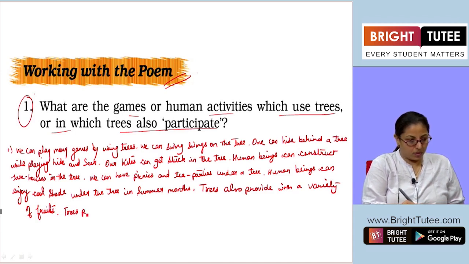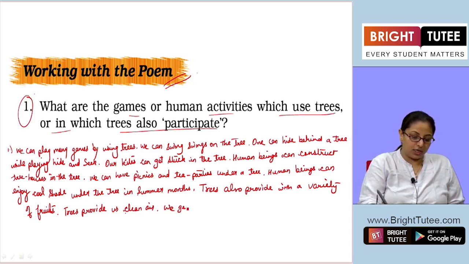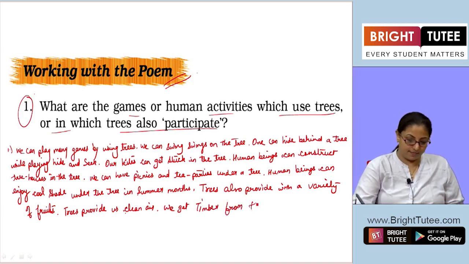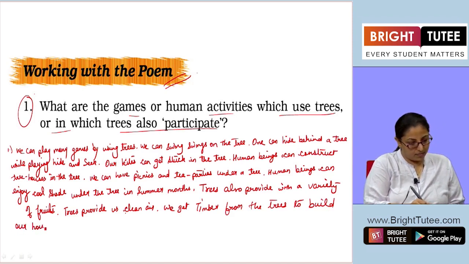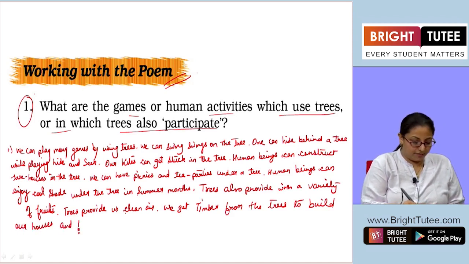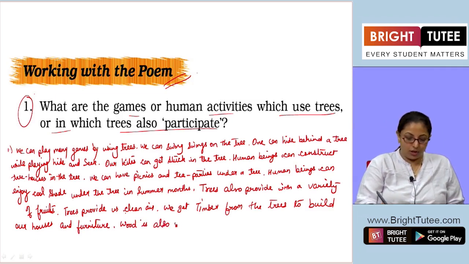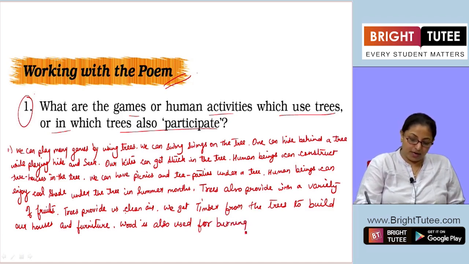Trees provide us clean air. We get timber from the trees to build our houses and furniture. Wood is also used for burning. So this is answer number 1.